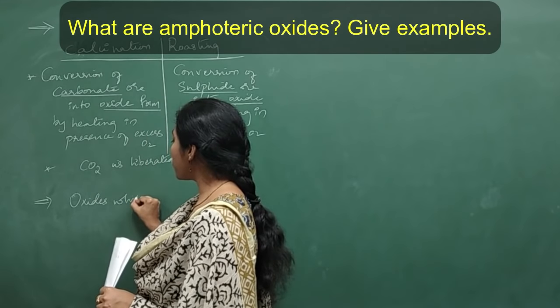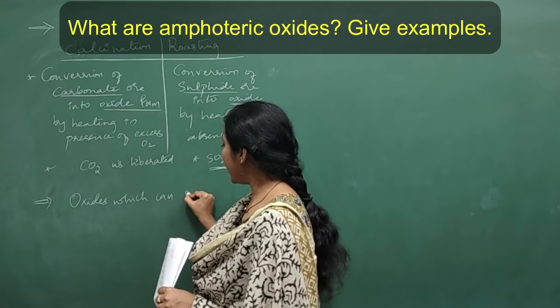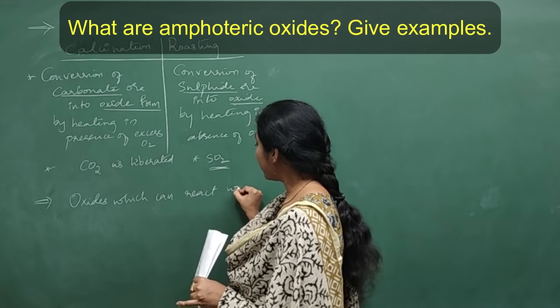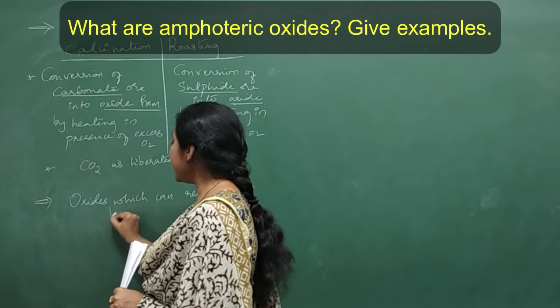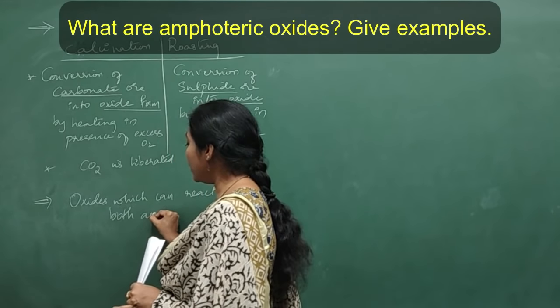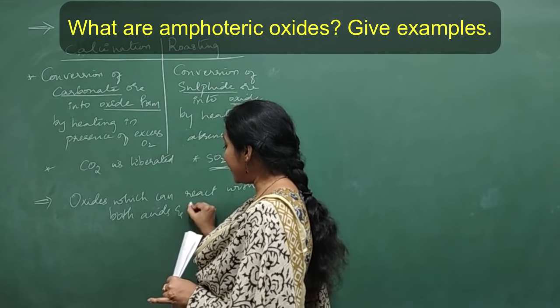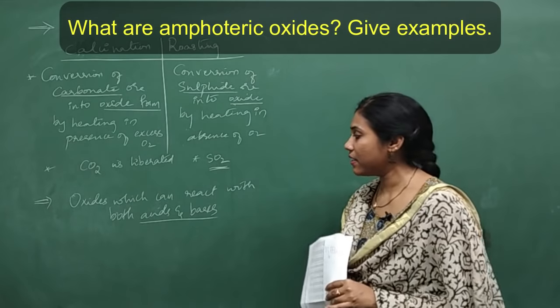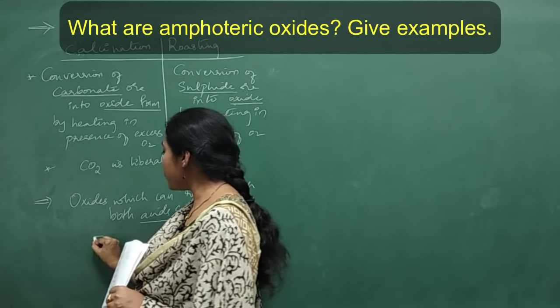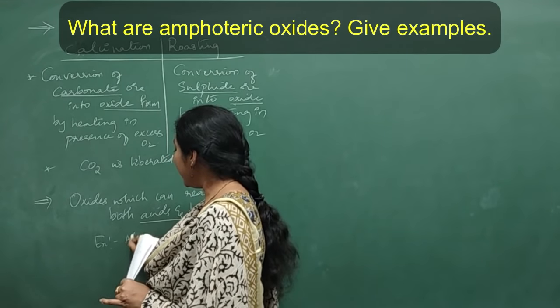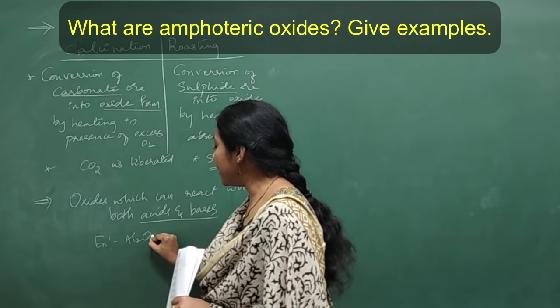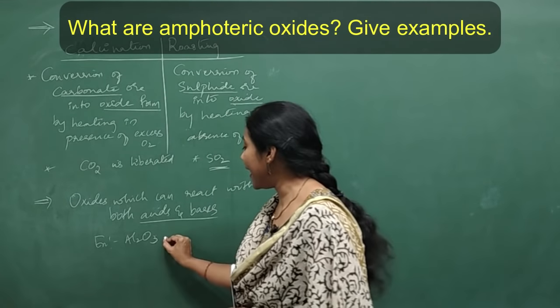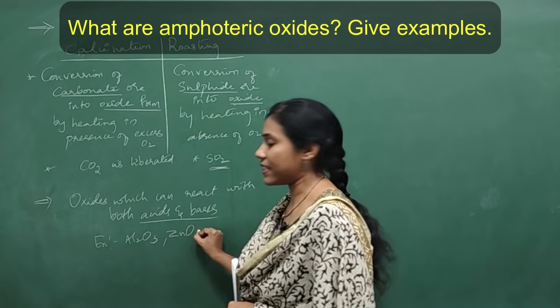Oxides which can react with both acids and bases are called amphoteric oxides. What are the examples you can give? Aluminium oxide is one example, that is Al2O3. Another example is zinc oxide.